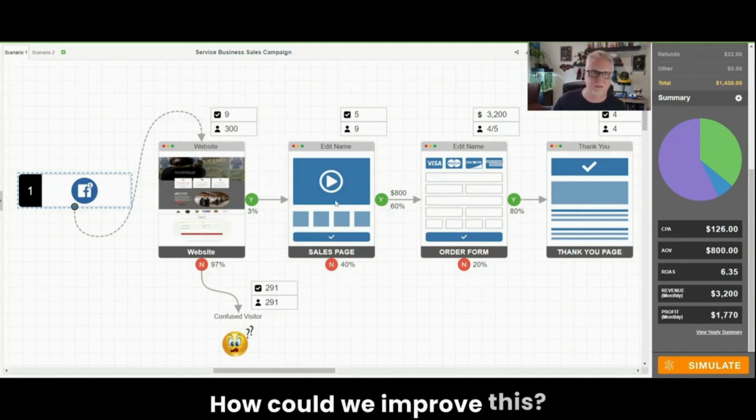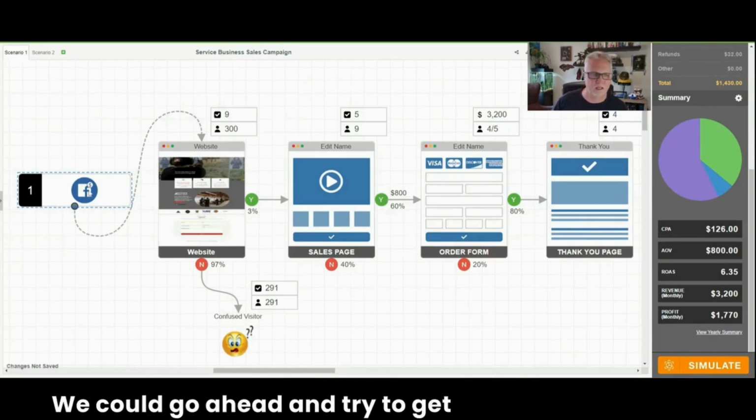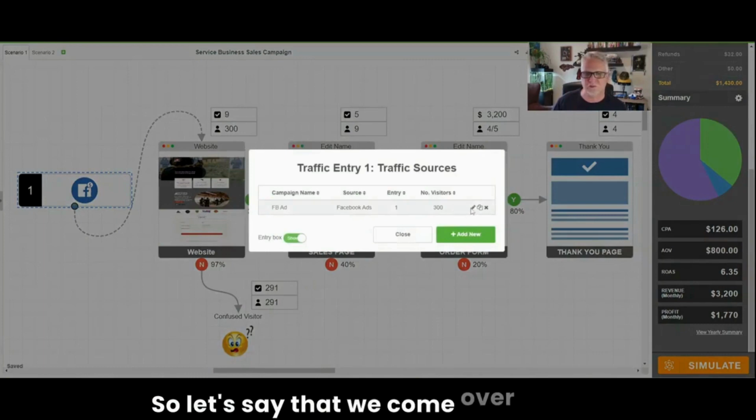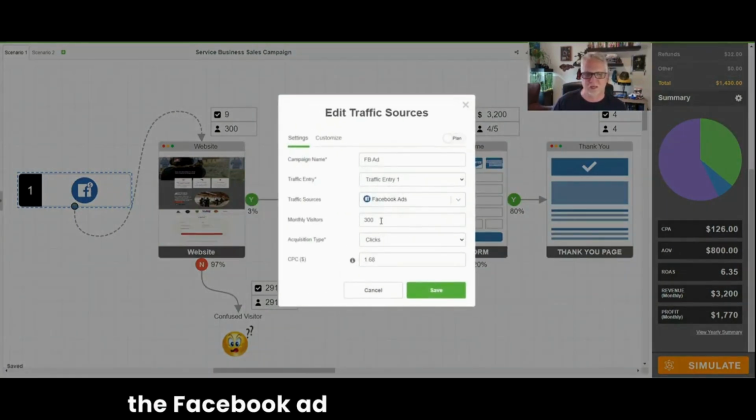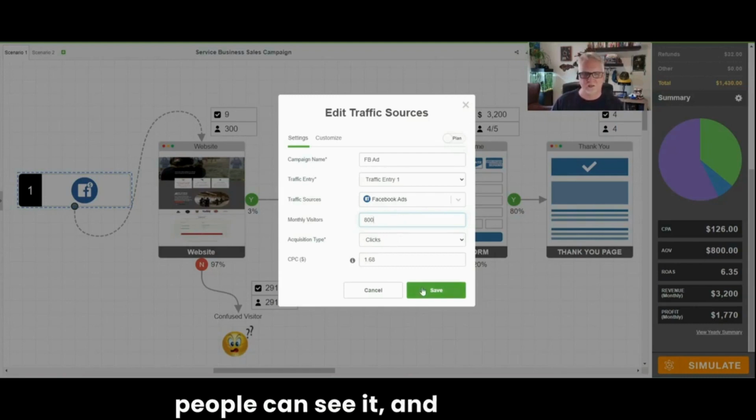How could we improve this? Well, we could spend more money. We could go ahead and try to get more people in here. So let's say that we come over here to the Facebook ad, and let's say we get 800. We spend more money, right, so that more people can see it, and we get 800.